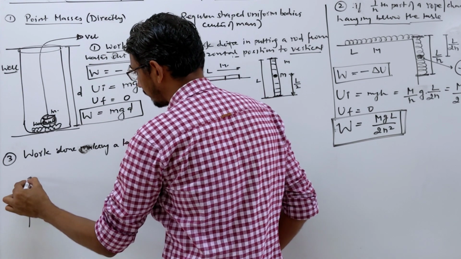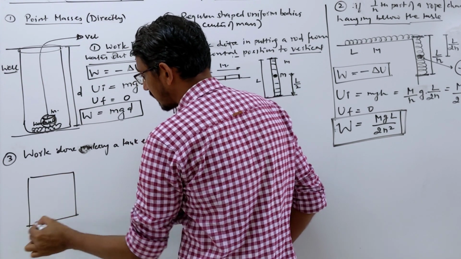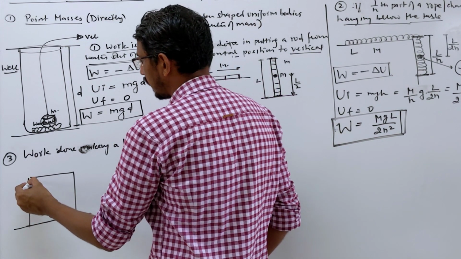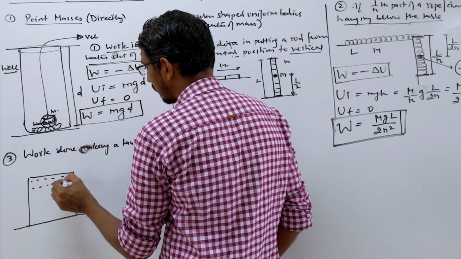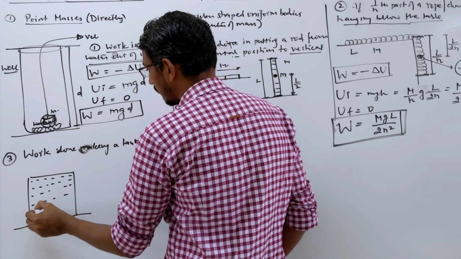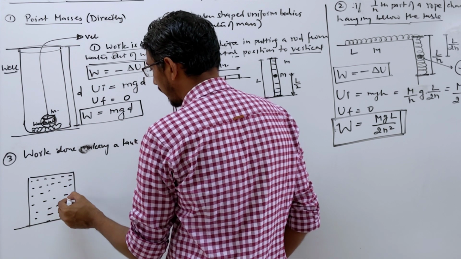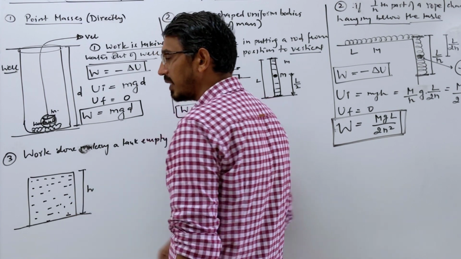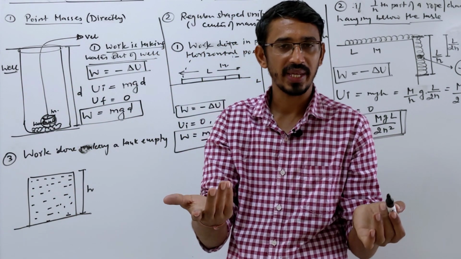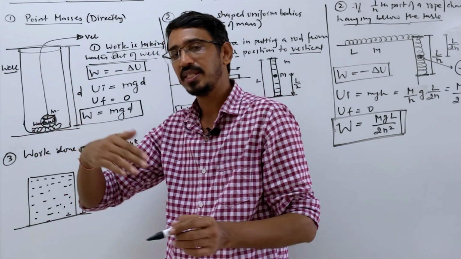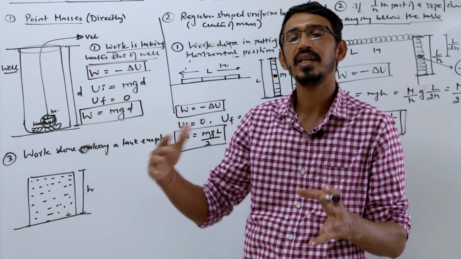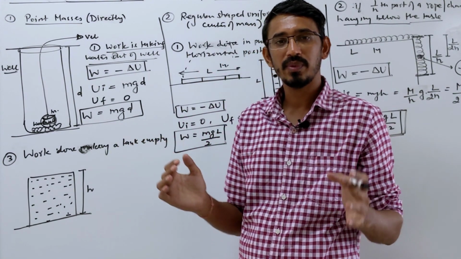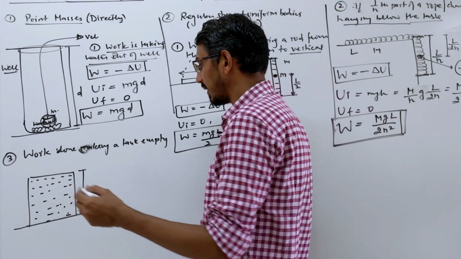Suppose there is a tank. This is a tank. It is placed on the ground. This is the ground. Okay. And it's fully filled with water. It's completely filled with water. Dimension of the tank will be given. They will say some height h. It may be a circular or square type of tank. If the base is circular, like a cylindrical type of tank, then radius will be given to you to calculate area, or if it's a square type of tank, then something else will be given, like a side will be given.